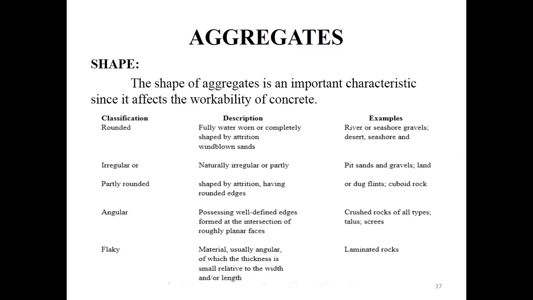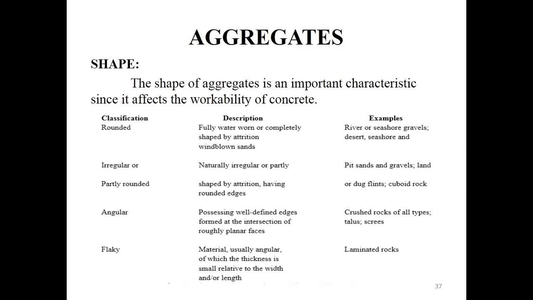But the one good thing about this kind of aggregate is that the interlocking bond between the aggregate and the cement matrix, that is the cement paste, is very good. So in many places we will be using only this angular aggregate. It is highly suitable for high strength concrete and for pavements which are subjected to tension.